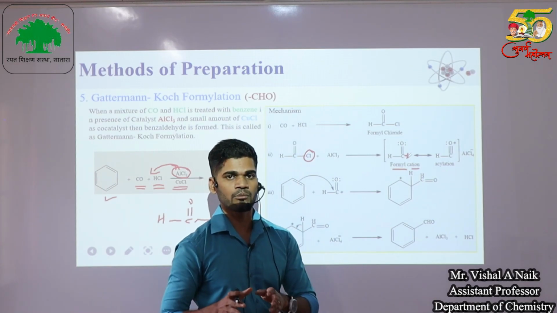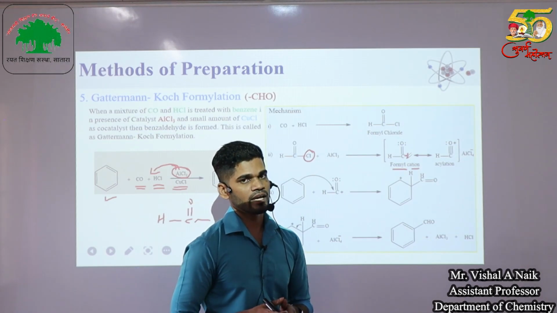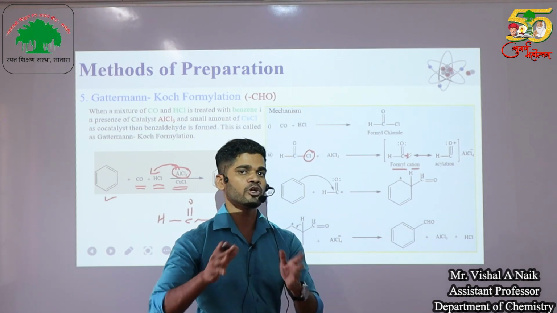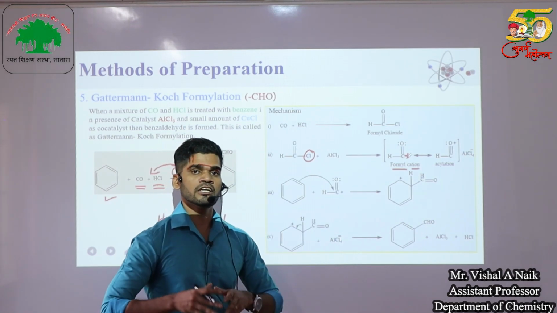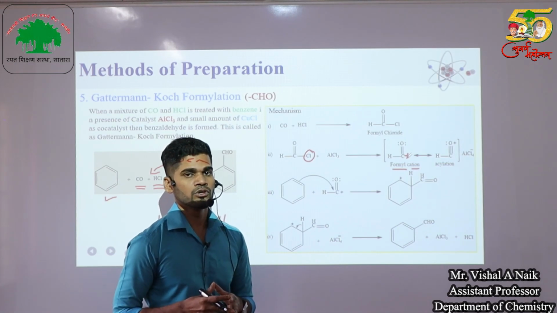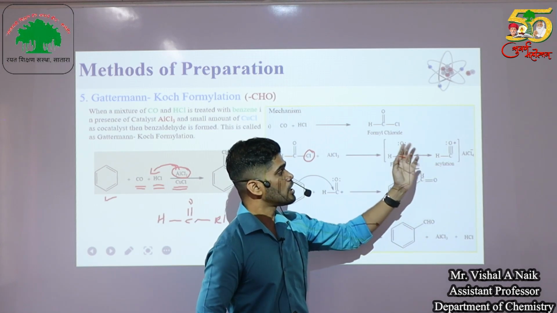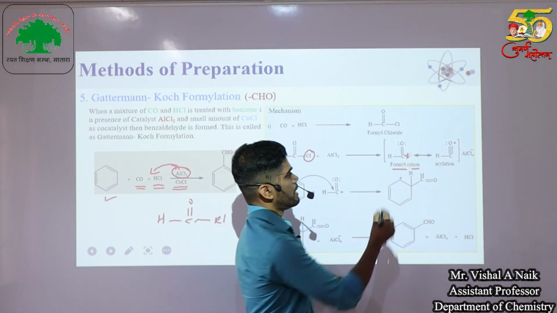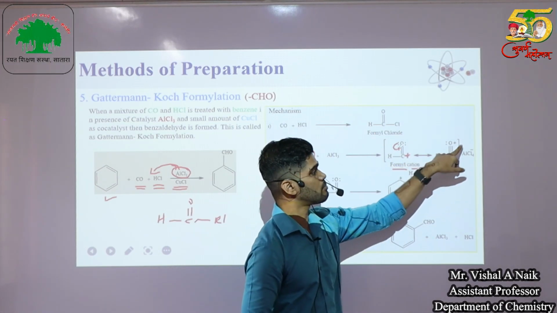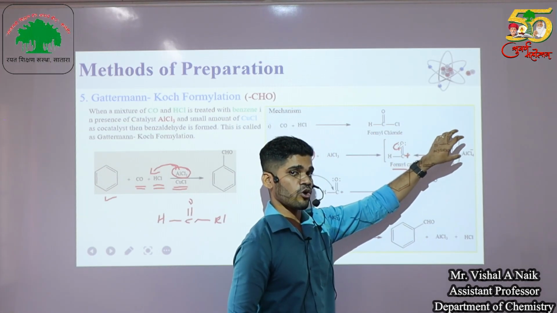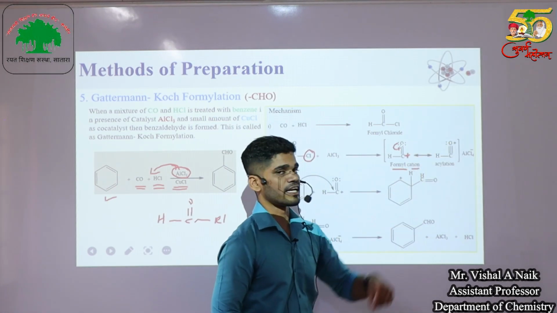We already know that carbon with a positive charge means cation and carbon with a negative charge means anion. A positively charged, electron deficient species is called an electrophile. So the Gattermann-Koch formylation is an electrophilic substitution reaction. The electrophile generated in this reaction, the formyl cation, is also stabilized by electron donation from the oxygen atom. The extra electrons present on oxygen are donated, so we get an oxycation as a product, which is called an acylium ion.